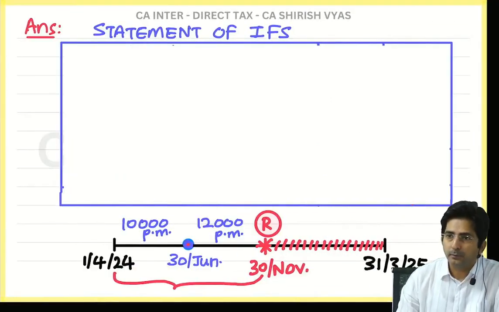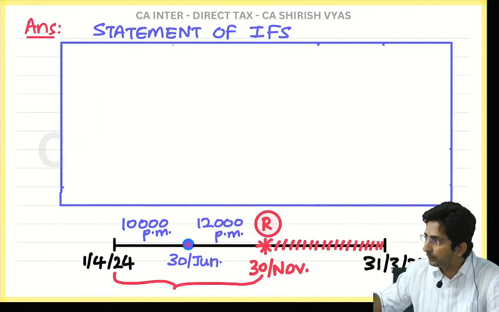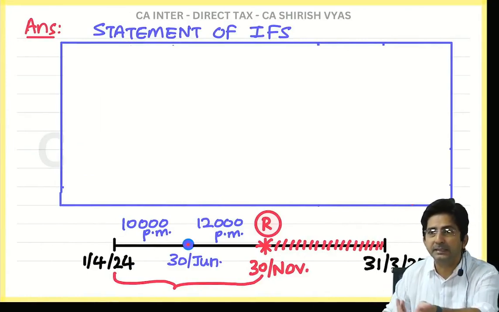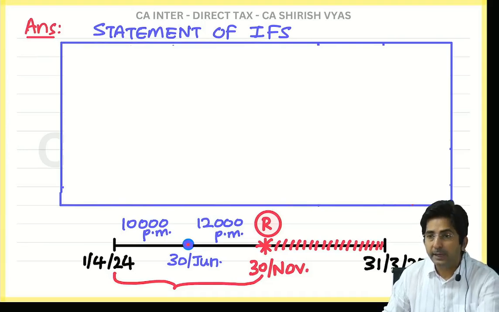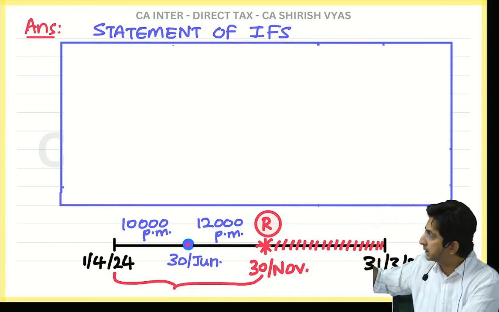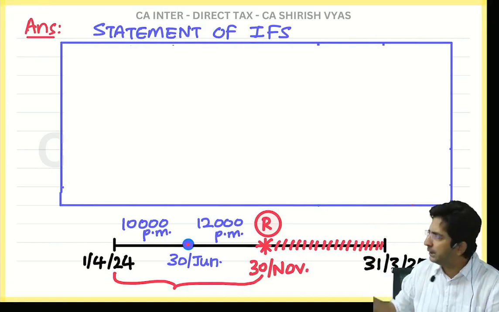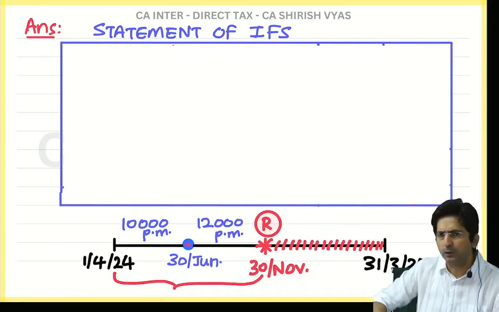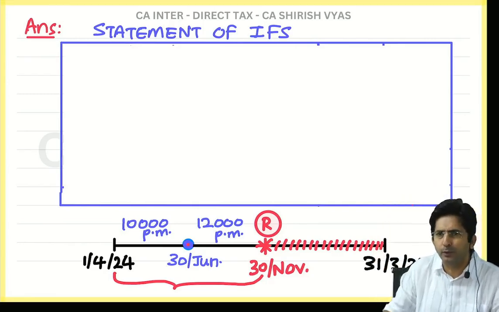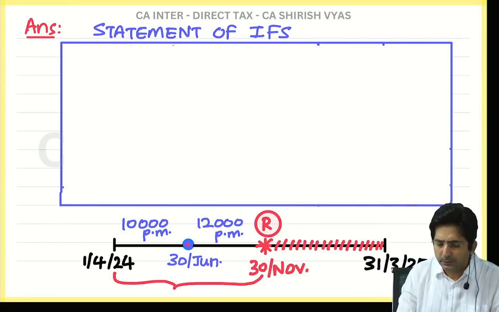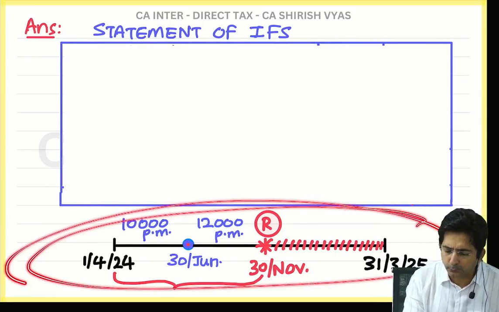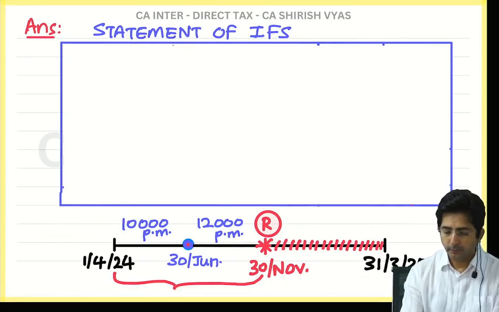Now you draw. See, now it will become easy for us to calculate the basic salary also. For the main statement, leave some space. At the bottom of the page you can draw this timeline. Or if you are not able to decide, at the top margin also you can do it. Because this working is not compulsory, this is just for our sake. Did you draw this thing?